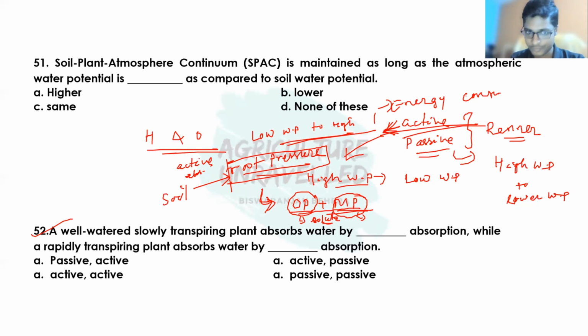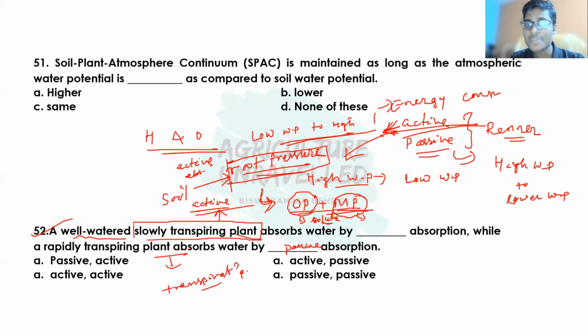Okay, I think it is clear now. So here the question says that when a well-watered, slowly transpiring plant, it means that there is no transpiration pull, means water is not deficient inside the plant. So at this stage, passive absorption will be negligible, and most of the water will be absorbed through active absorption only. Whereas the rapidly transpiring plant will absorb through passive absorption, because a rapidly transpiring plant has a gradient, that is the transpiration pull.